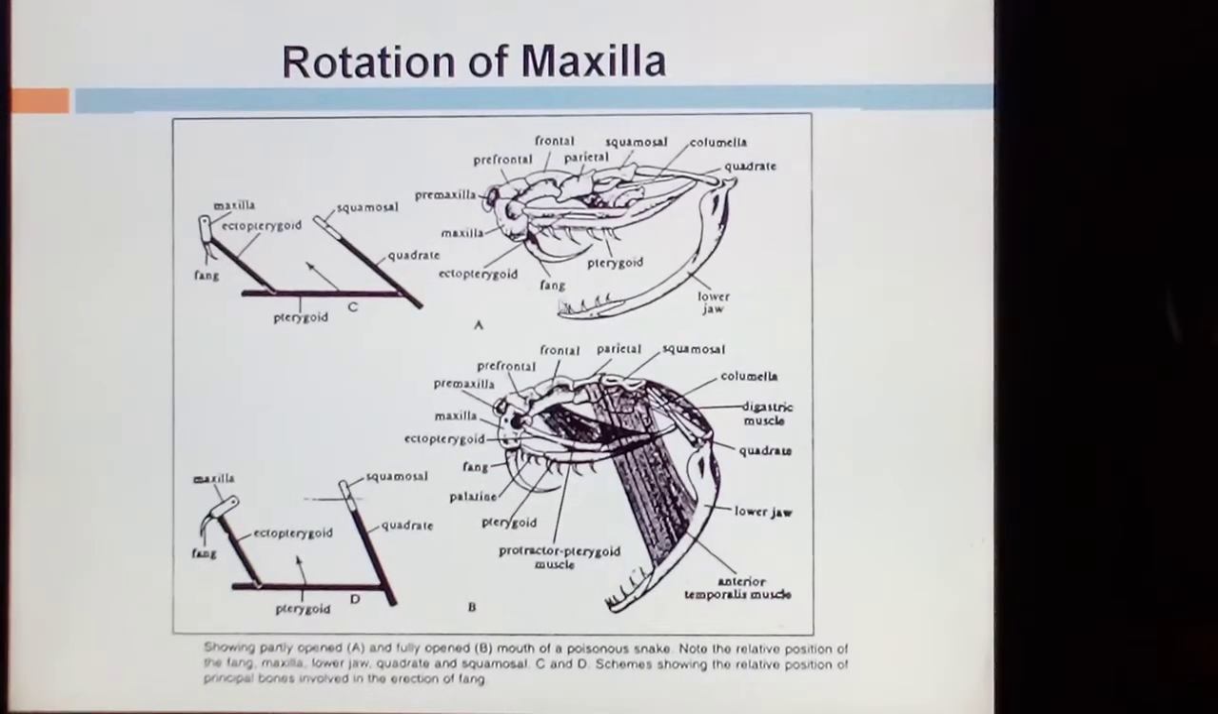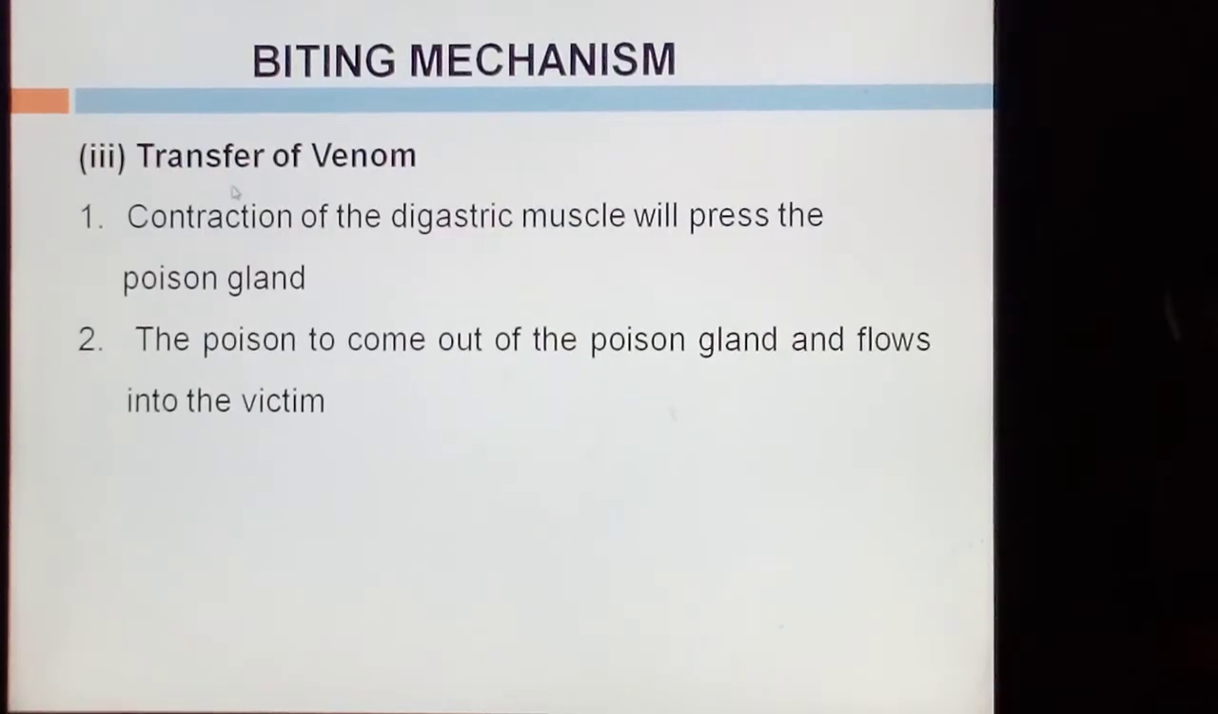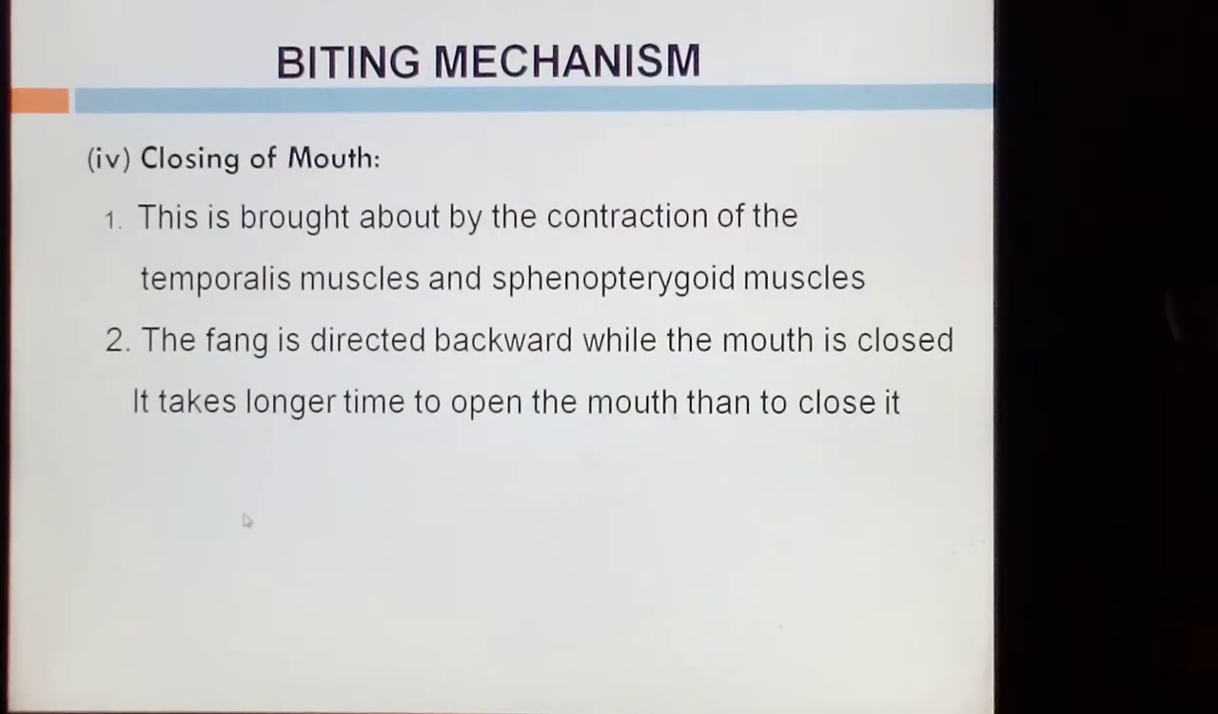This is a partially open mouth. This is the whole mouth open and the fangs are erect through the action of the maxilla. Next is the transfer of venom. Contraction of the digastric muscles will press the poisonous gland. The poison comes out of the poisonous gland and flows into the victim.